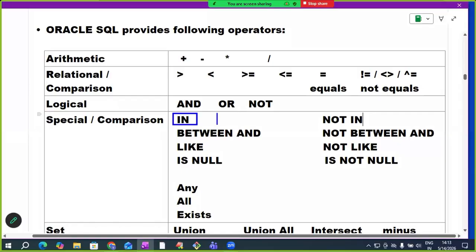Most of the students are idiots. You should not be among them. They learn the IN operator, they practice it, but what is the purpose of IN, they are unable to tell. They will be like this only. You should not be among such kind of idiots. If you are unable to tell the purpose of IN, then yesterday's session was a waste, sir. It's better to spend your time at home.